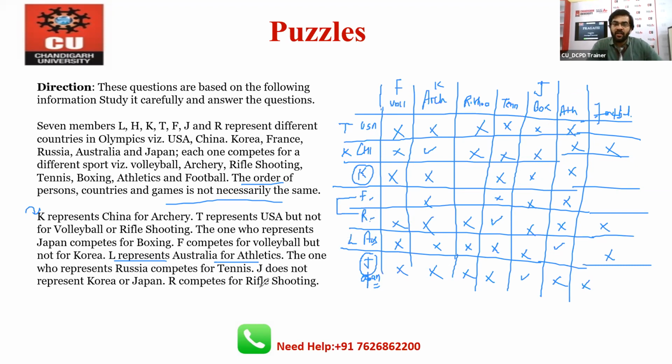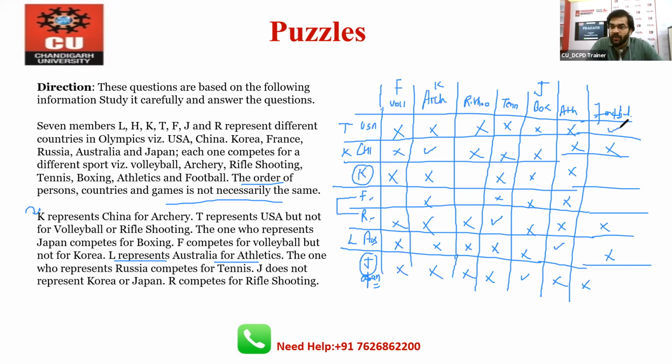Now R competes for rifle shooting. So rifle shooting means where? R means rifle shooting. If you notice here, you will see that in the first row only this block is vacant, right?